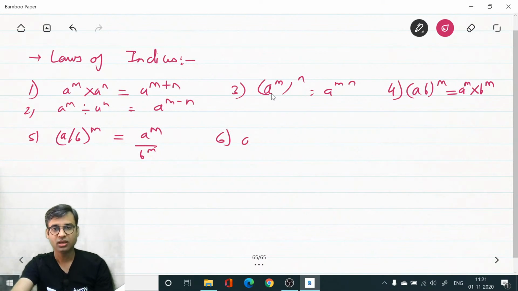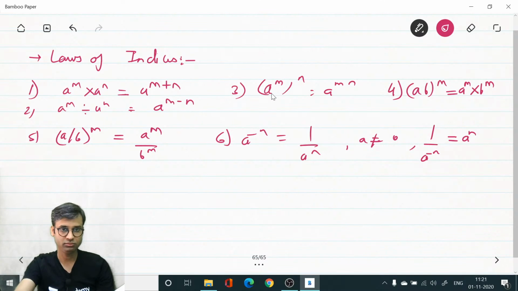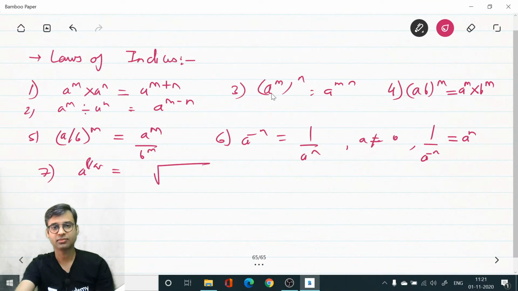Sixth, a power minus n is equal to 1 upon a power n, where a should not be equal to 0, okay. Or if 1 upon a power minus n, it will become a power n if we move it to the numerator, okay. A power p by q, we can write it as the qth root of a power p.